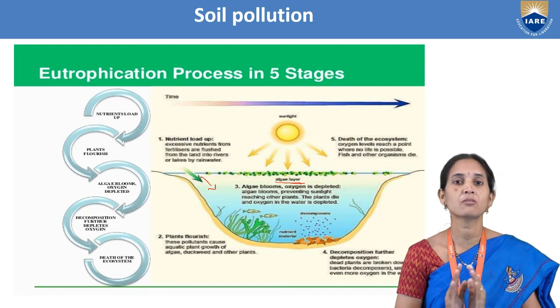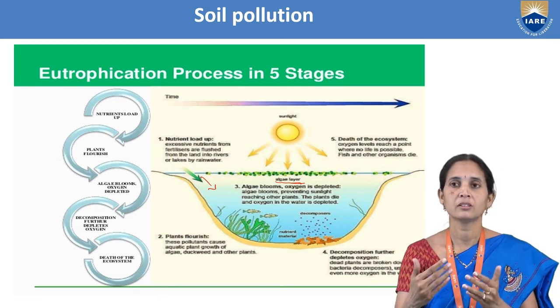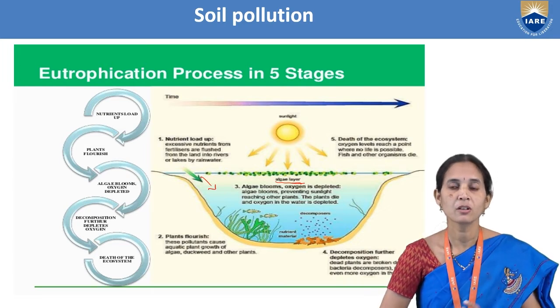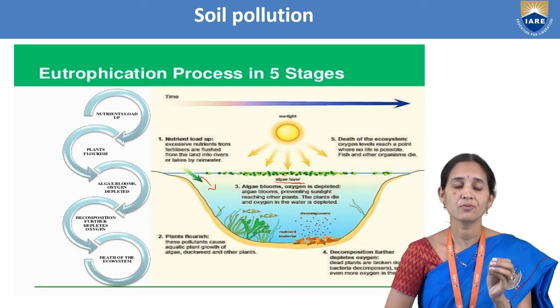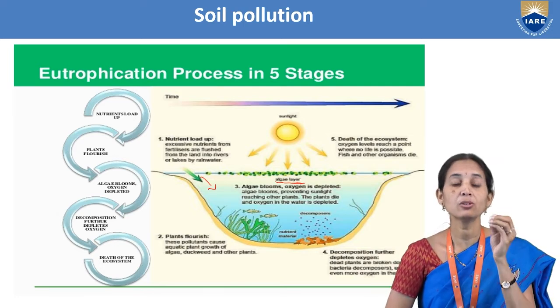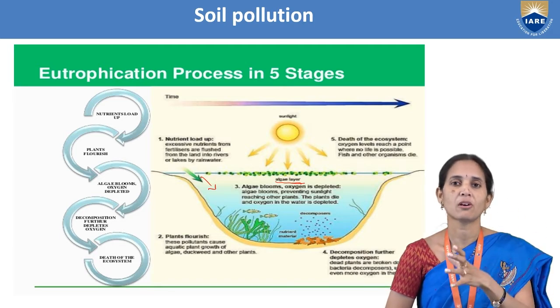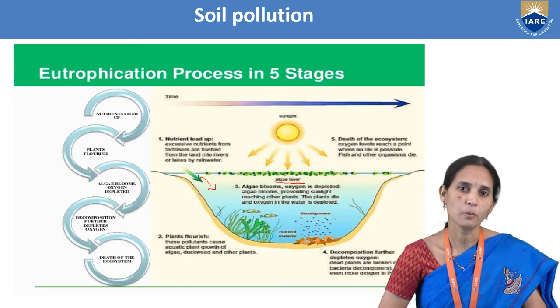So this process is called eutrophication. How does eutrophication happen? The green layer forms on top of the water bodies because of nitrogen and phosphorus, which enter the water bodies from the soil when rainfall occurs.